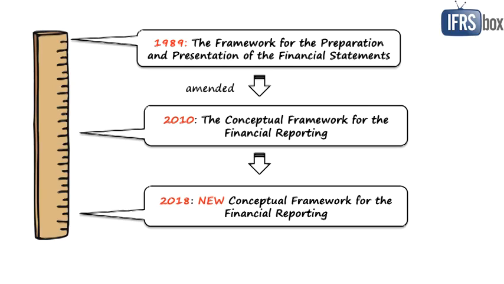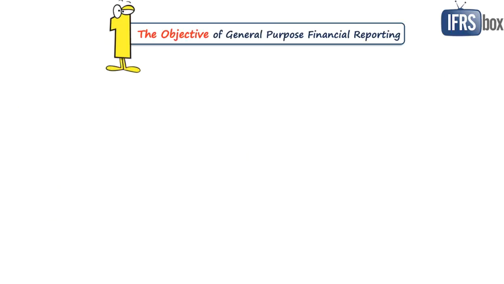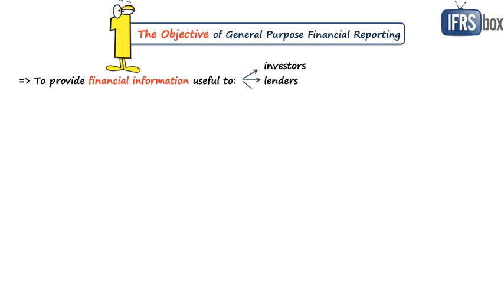Well, the new framework has 8 chapters in total, and here's the list, and we will take a closer view at each chapter. So the first one is about the objective of general purpose financial reporting, which is to provide financial information about the reporting entity that is useful to existing and potential investors, lenders, and other creditors to make various decisions. For example, about trading with equity and debt instruments, providing loans, and so on.